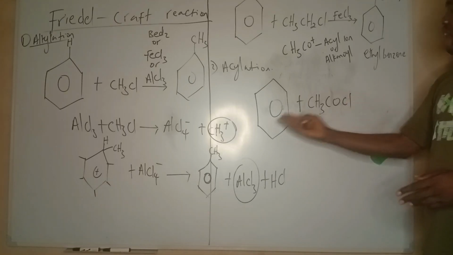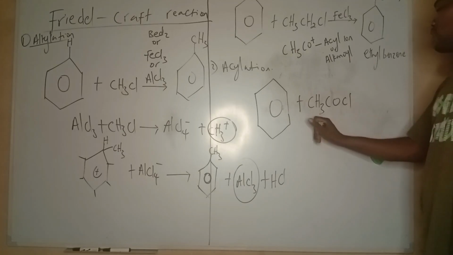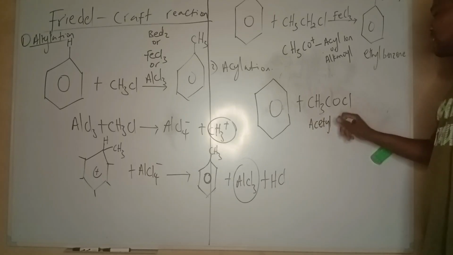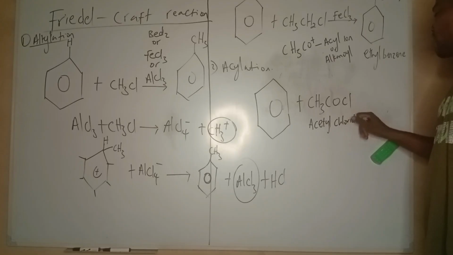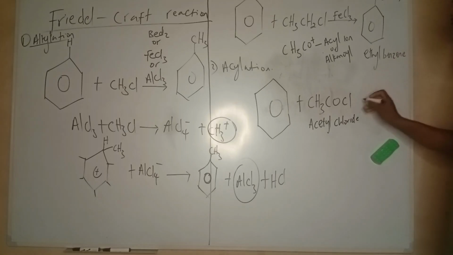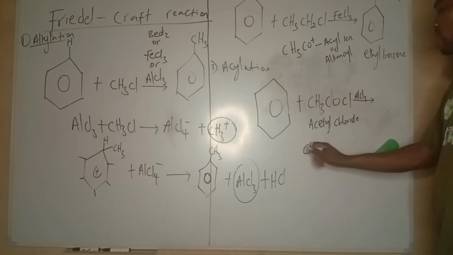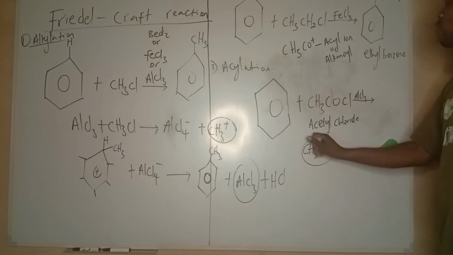So we have benzene reacting with this acyl chloride, called ethanoyl chloride, or acetyl chloride, or acetic acid chloride. So acetyl chloride reacts with benzene. What should you get? Now remember the catalyst is usually AlCl3. The catalyst finds a way to create this electrophile, and this electrophile is going to attack benzene.